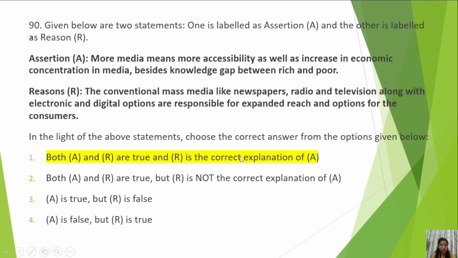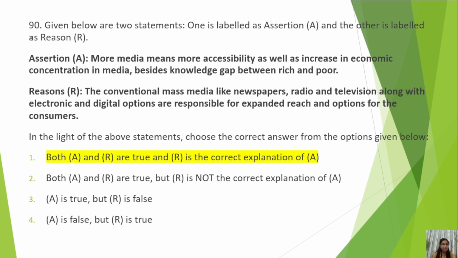If you are confused now, let me give you a mantra. If you know that both the statements are true, but you are confused whether R is the correct explanation of A or not, if you are not sure, even 1% not sure, then mark option A, that R is the correct explanation of A. If you are sure that it is not the correct explanation, then of course go for that. But if you are not sure, then blindly I would say mark option 1, that R is the correct explanation.